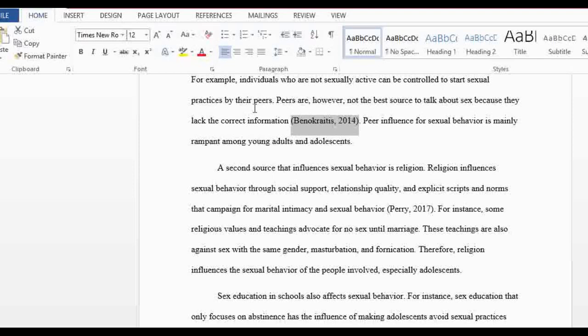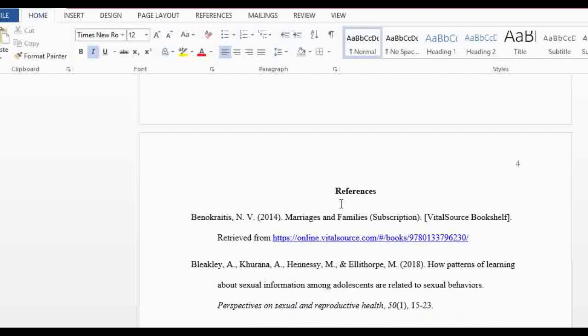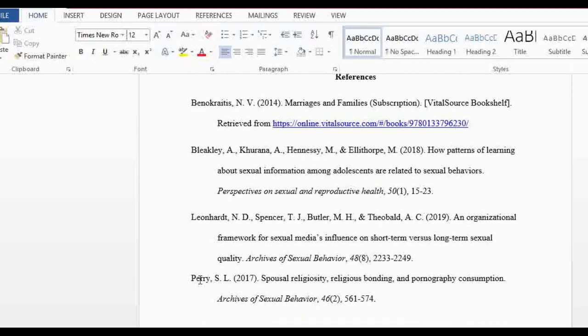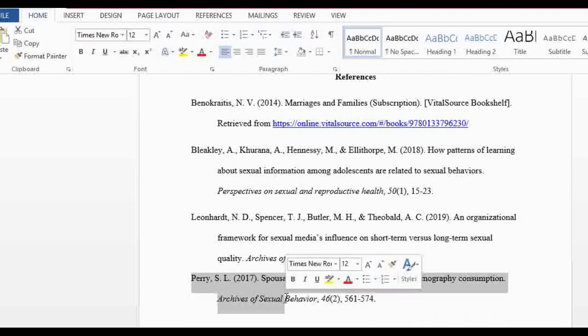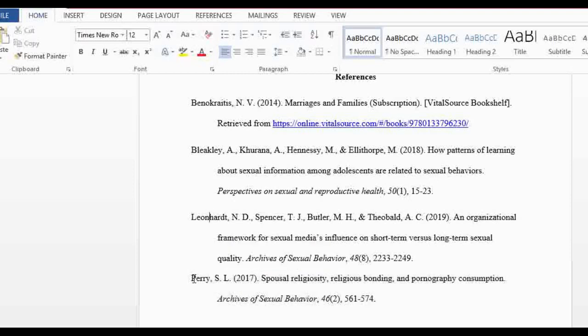So in APA, our in-text citation includes the author, comma, and the year. You can see another one here by Perry 2017. So guys, I get these citations from my references. For example, if my reference was here, this last one says Perry 2017. So this is the author, the reference that I got. The only thing that I'm going to do is take the first name, Perry here, and the year of publication, which is what I'm going to use as my in-text citations.